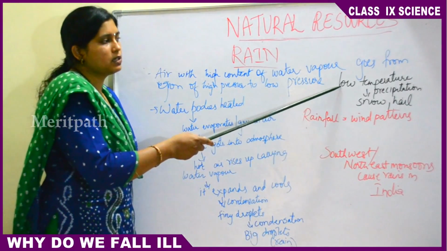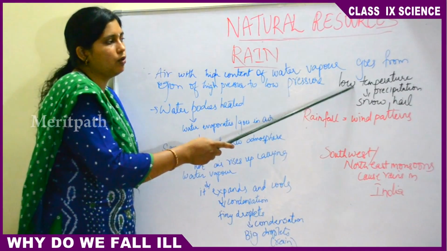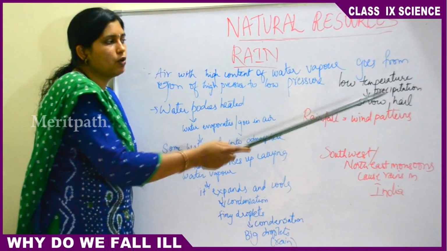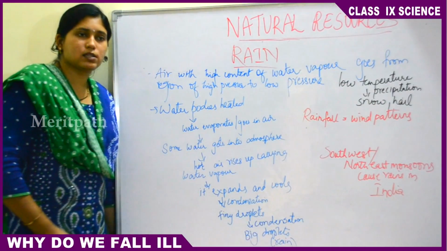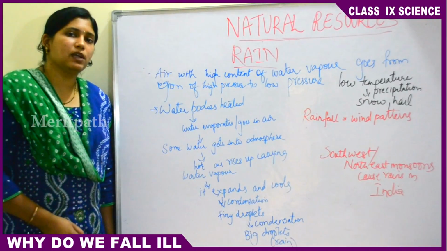This is due to heated air. If the temperatures are low, then precipitation occurs as snowfall or hail. In some parts of the world, the temperatures are very low, extremely low, going into the minus degrees.